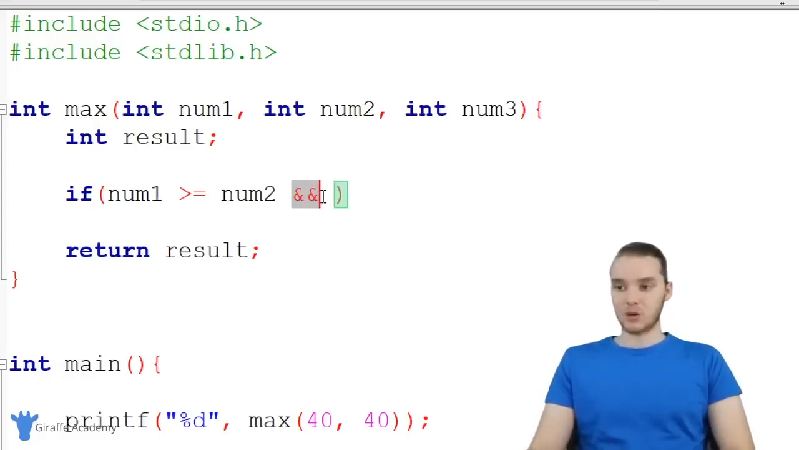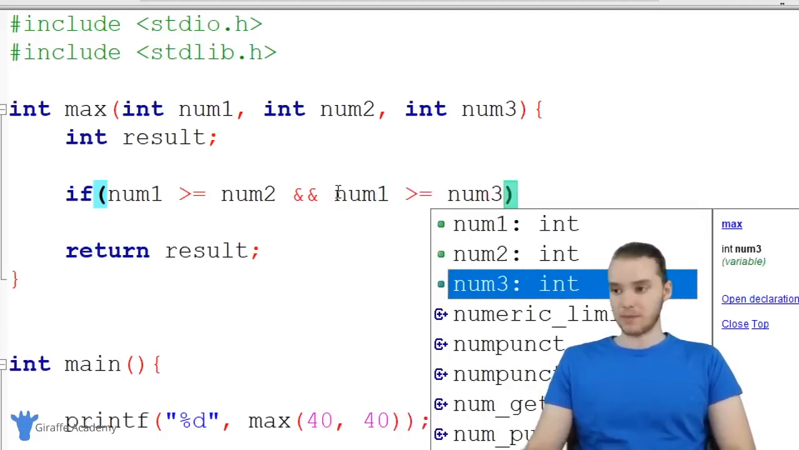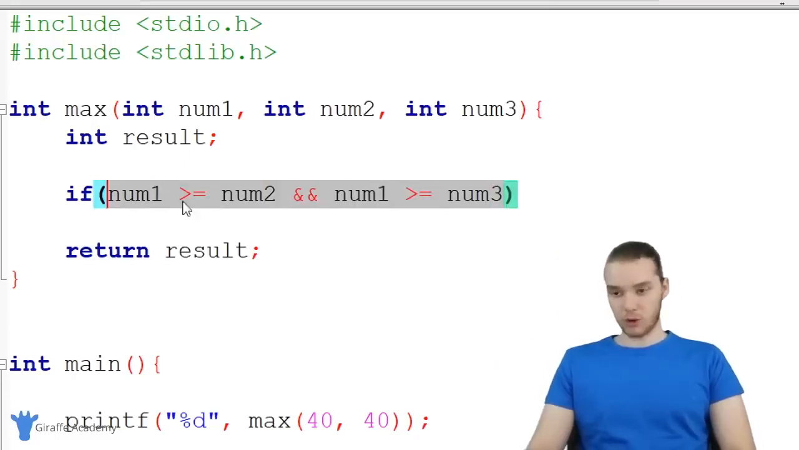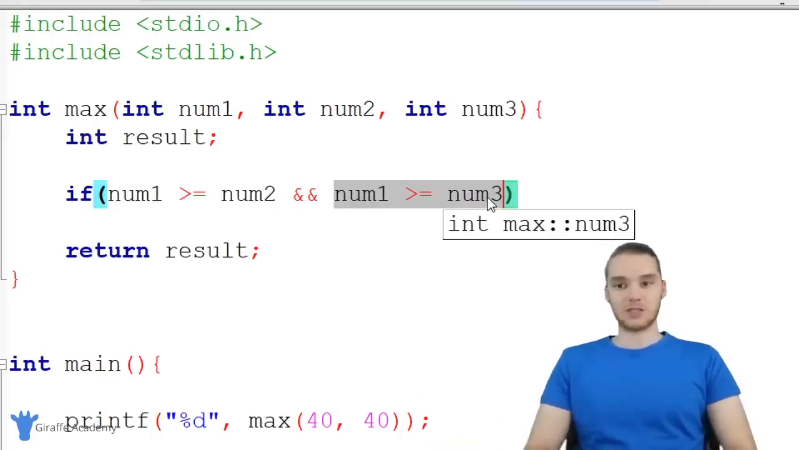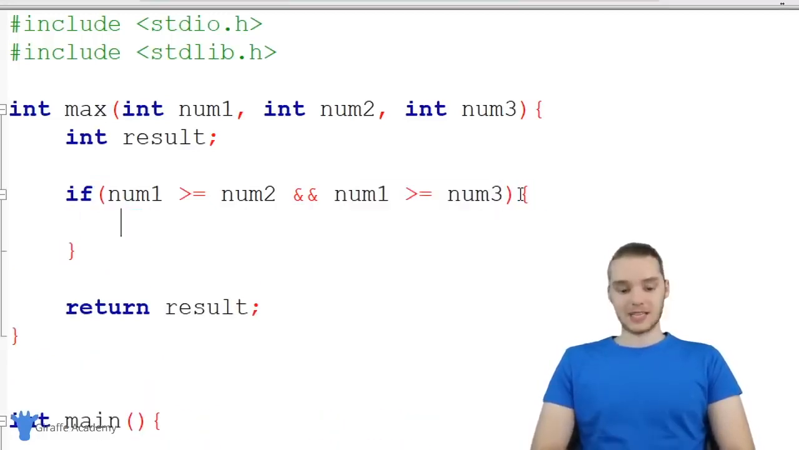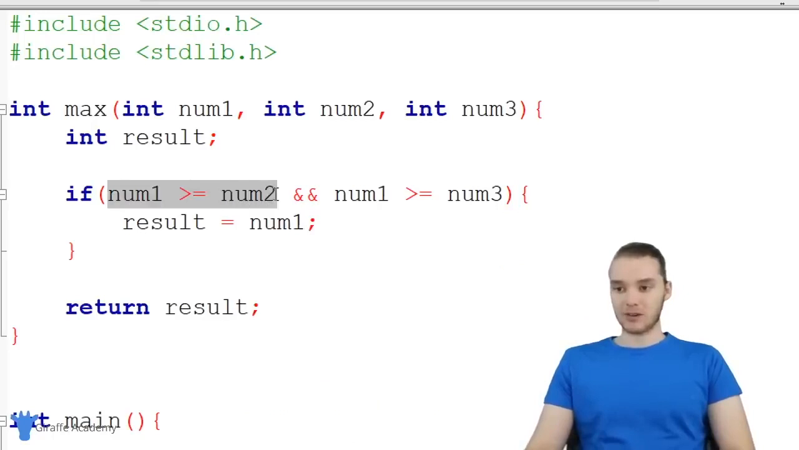So I can use this special signal here. This is called a logical operator and basically this is going to allow us to put another condition in here. So I could say num1 is greater than or equal to num3. Basically what this and does is it allows us to put 2 conditions so we can check 2 things, and this whole thing is only going to be true if this condition's true and this condition's true. So if one of these guys is false, then this if statement isn't going to get executed. So down here, I'm just going to open this up, and if this is the case, then we want to set result equal to num1, because if num1's greater than or equal to num2 and num1 is also greater than or equal to num3, then we know num1's the biggest.